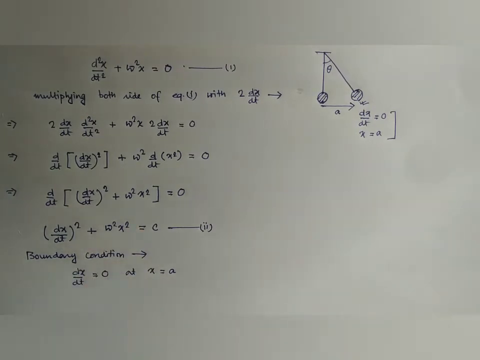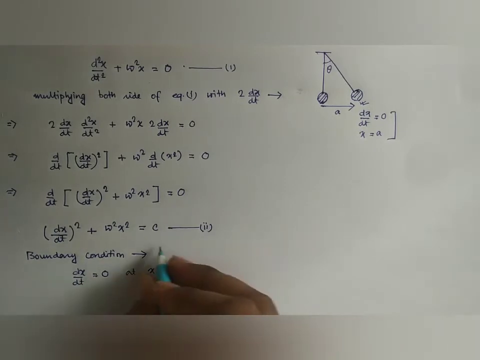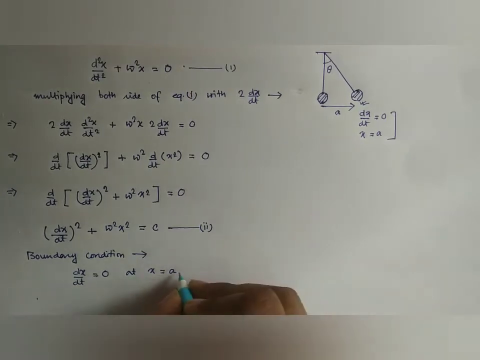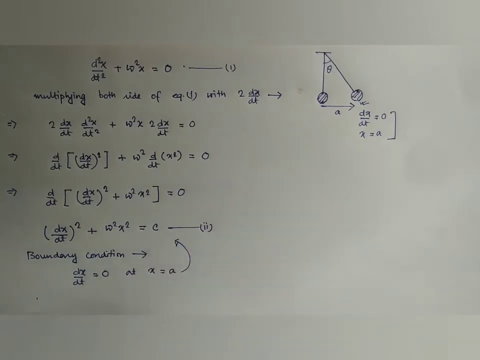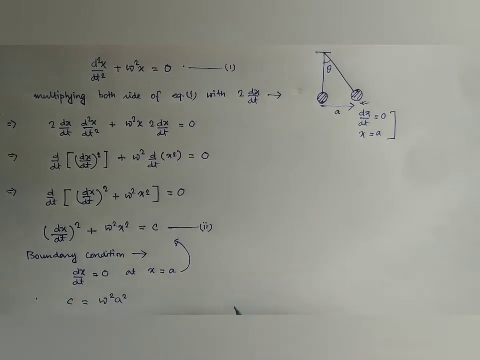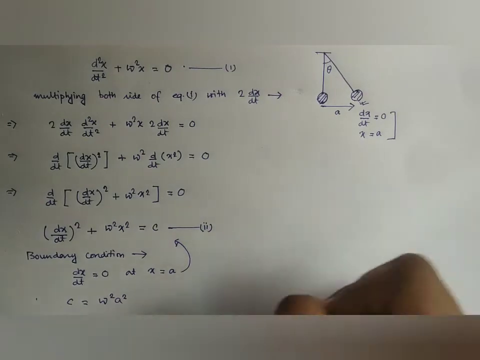Putting all this in equation number 2, we obtain C is equal to omega square A square. So the value of the constant is determined.